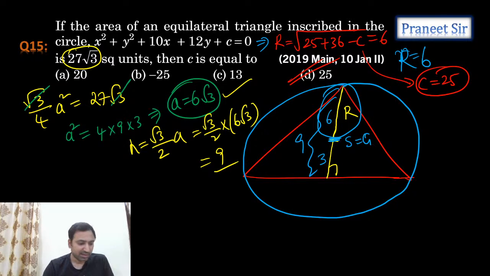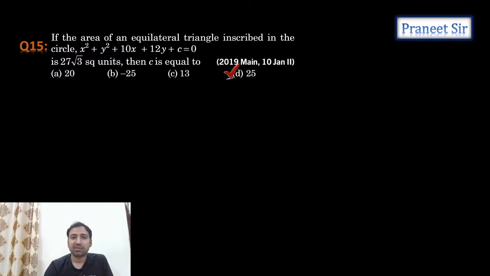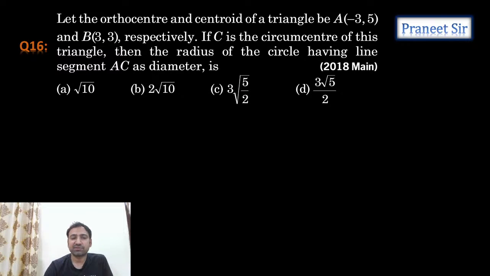Okay. Yeah, chalo then let's move to the next one. Yeah, this is the next question we have. The orthocenter and the centroid of the triangle are given, and C is the circumcenter of this triangle. Then the radius of the circle having line segment AC as diameter. If AC is the diameter, what is the radius, guys? Radius R is equal to AC by 2 only, na? We need to calculate AC by 2.